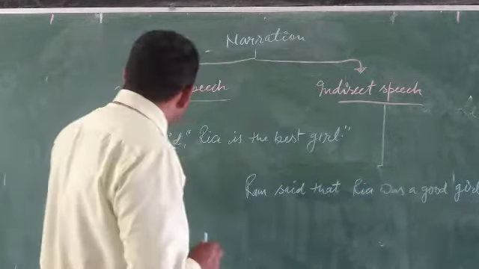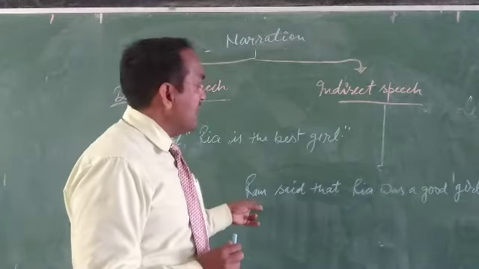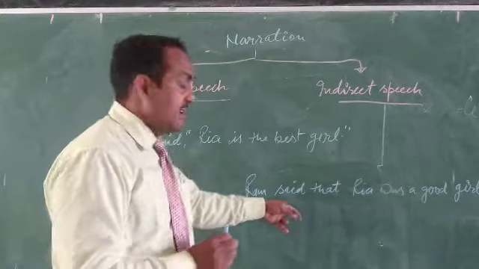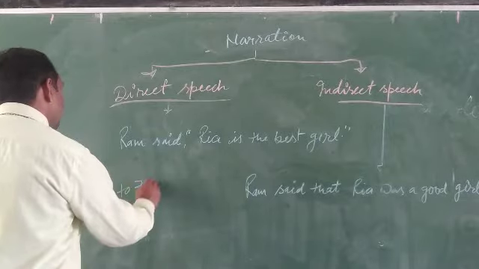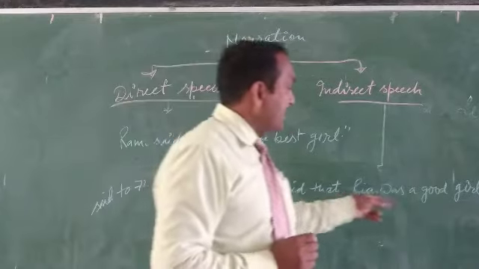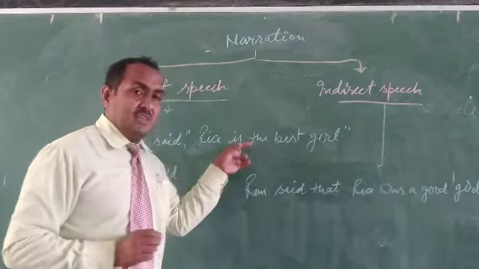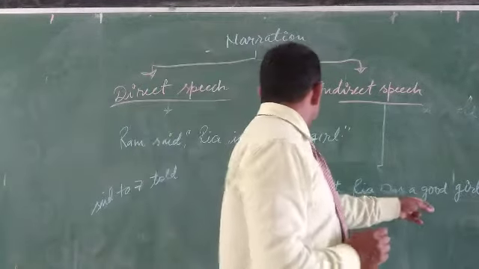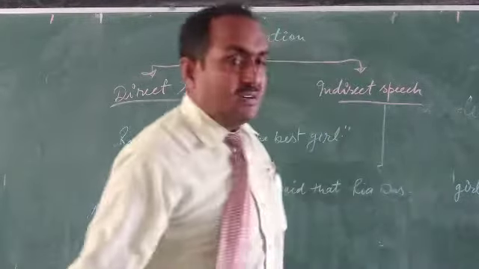For example, here Ram said, "Riya is the best girl." When this sentence is turned into indirect speech, look here. Ram said. If here it is given said to, then here we write told. Ram said that Riya was. Here it is "is", but here the tense is changed. It means "is" verb is changed into "was" verb. Riya was the best girl. Not good girl, the best girl.